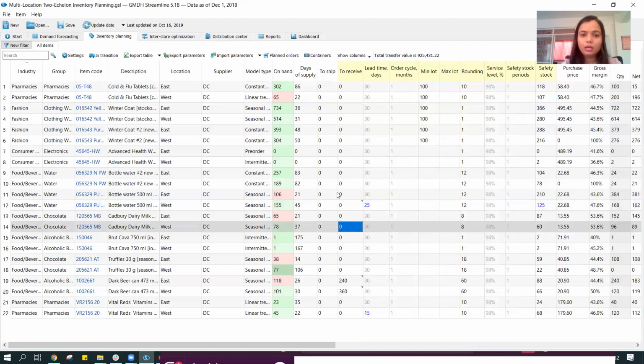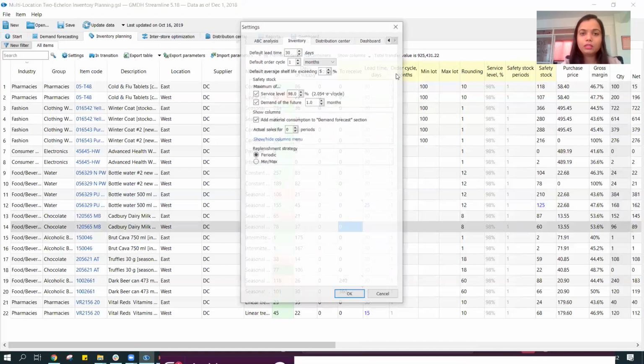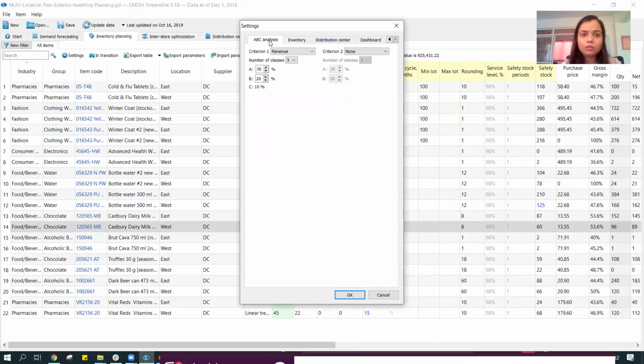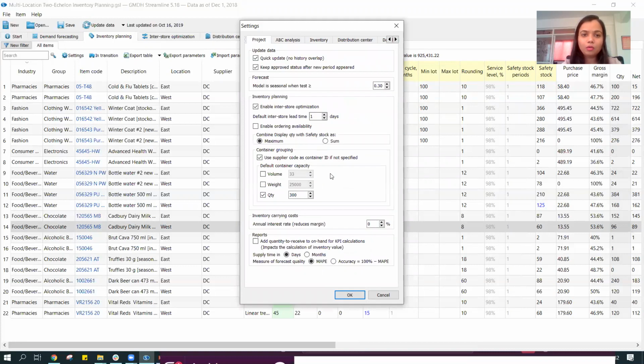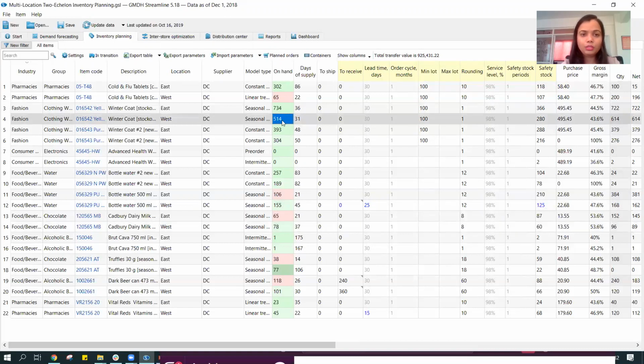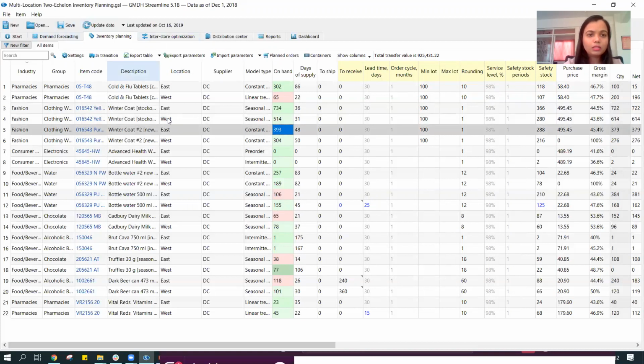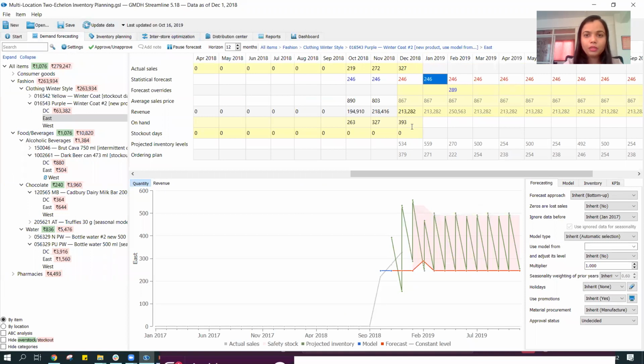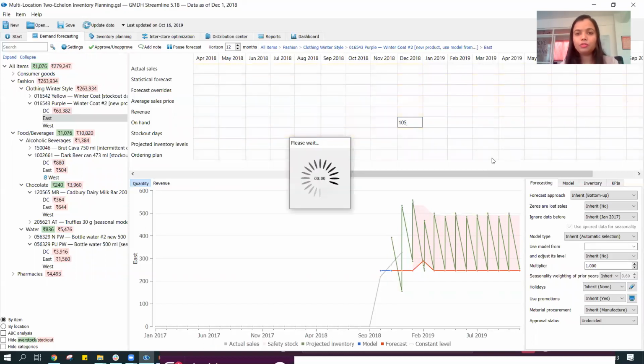this, and just a second. So we can also, yeah, I've enabled the inter-store optimization over here. Say I'm going to reduce the stock for this location. That, let me go over here. I'm going to say instead of 393, I'm going to keep it as 105 units of stock.